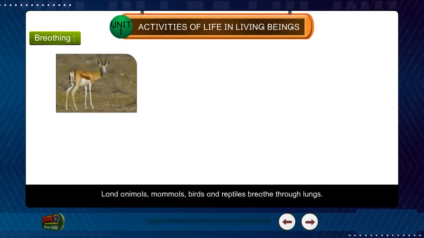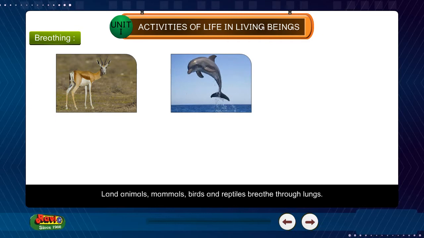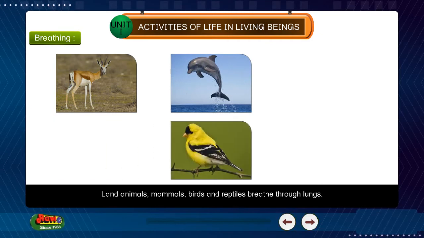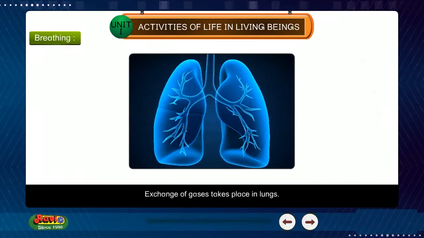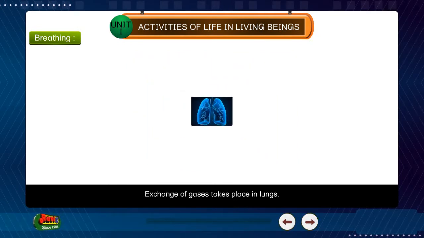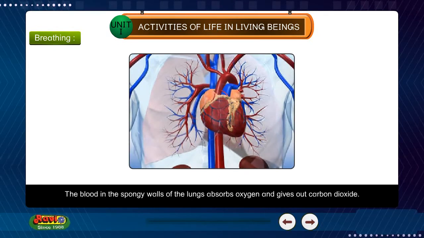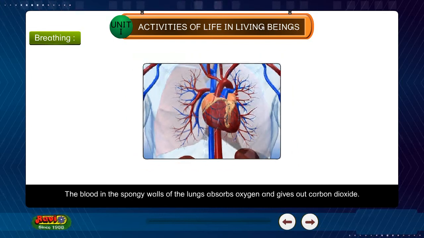Land animals, mammals, birds, and reptiles breathe through lungs. Exchange of gases takes place in lungs. The blood in the spongy walls of the lungs absorbs oxygen and gives out carbon dioxide.